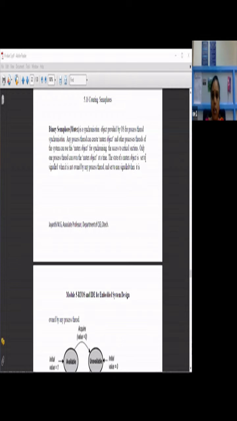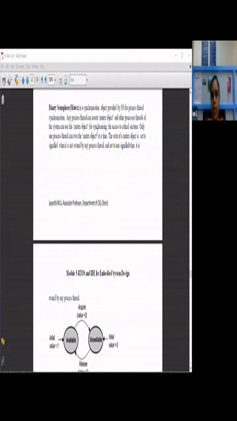So the state of this object is set to signaled when it is not owned by any process or thread, and set to non-signaled when it is owned by any process or thread. So here, in the binary semaphore, it is going to use signaling. The state is going to be set to signaled when the resource is not acquired or not owned by any process, and non-signaled when it is owned by a process or thread.